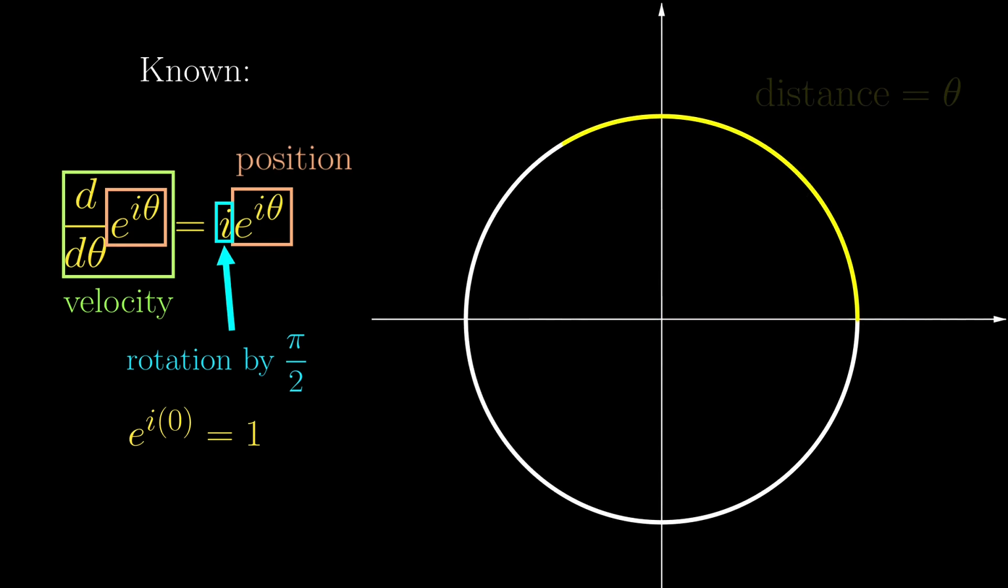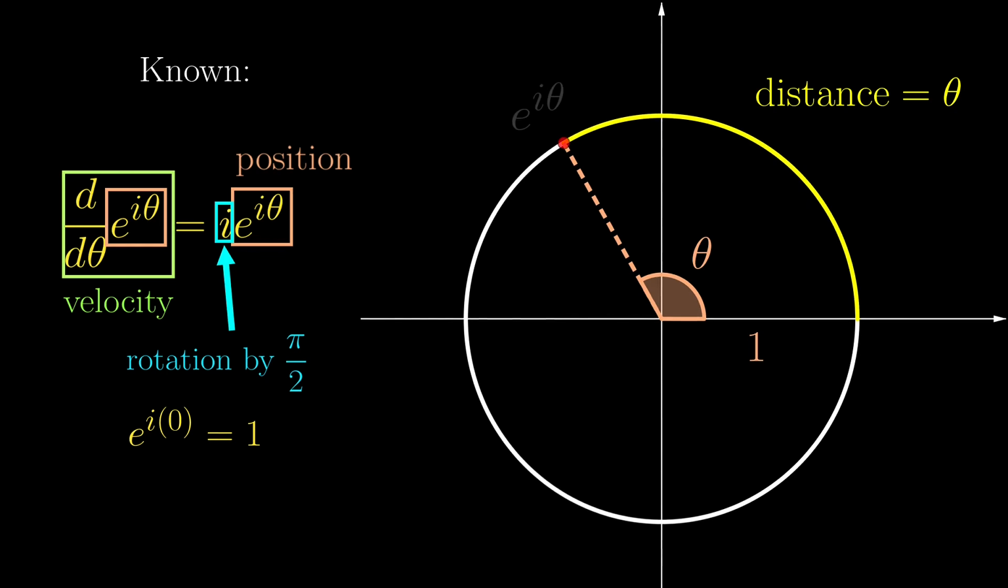So after time theta, the distance traveled is precisely theta, and so by definition of angles in radians, the argument of this point is exactly theta. Because this point is e to the i theta, we finally get that e to the i theta equals cosine theta plus i sine theta, Euler's formula.